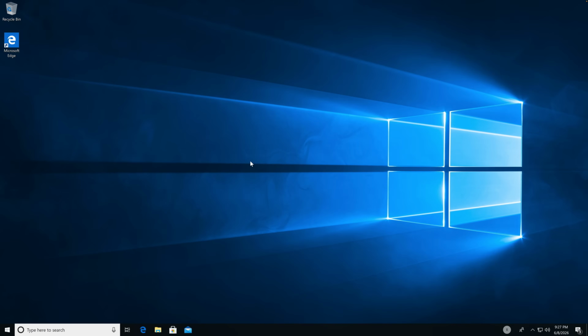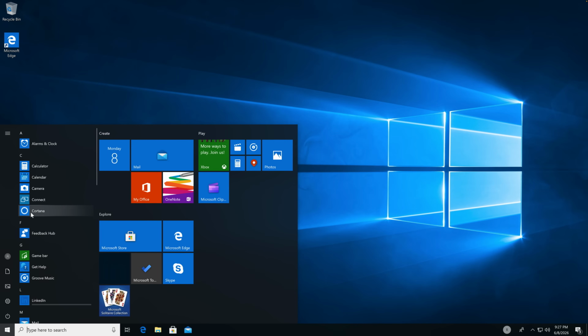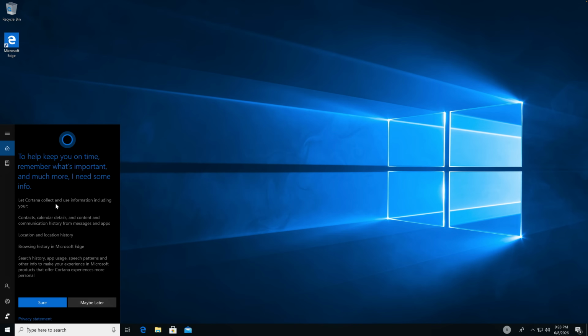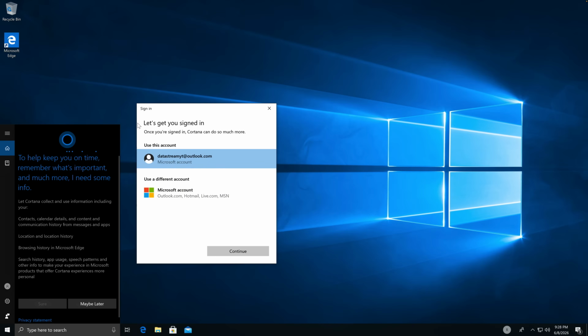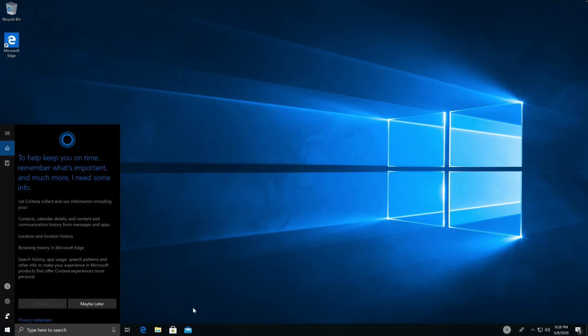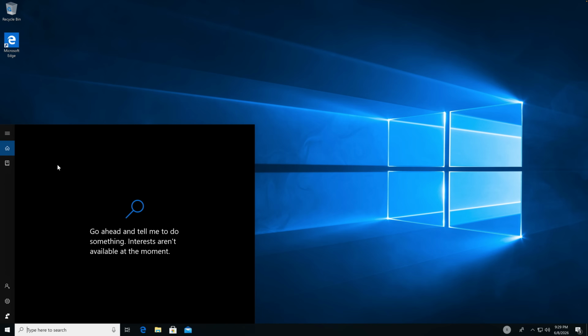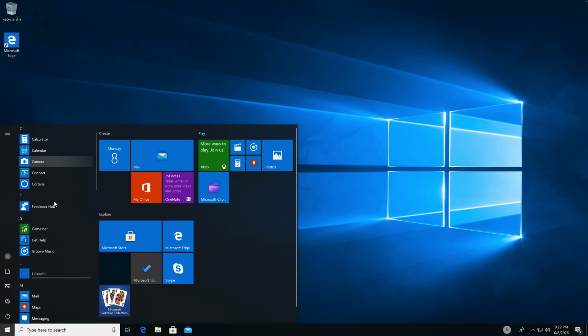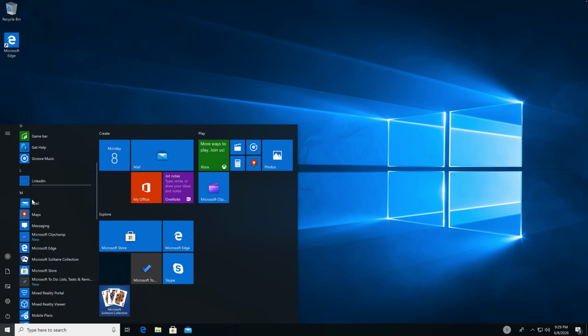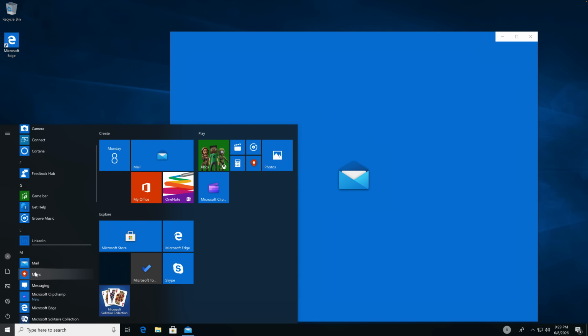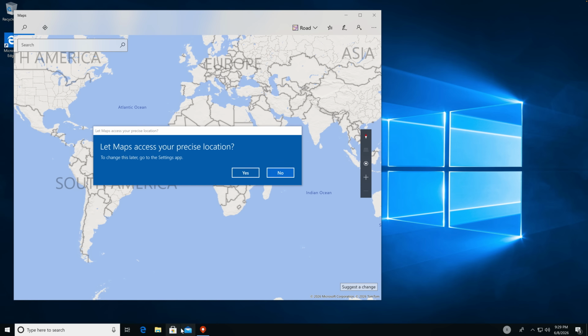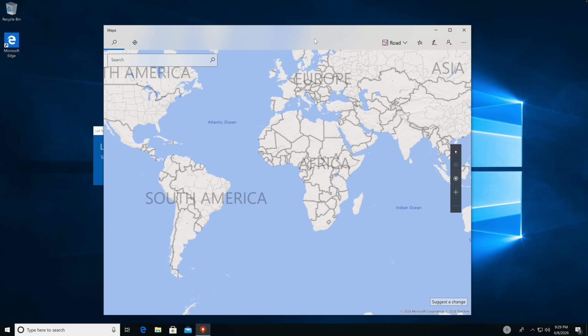So I have just logged back onto Windows 10 and let's see. I want to see the applications that didn't work. Cortana. Let Cortana collect and use information. Sign in. So this one needs a Microsoft account. Something went wrong. Okay, no. Yeah, so this one just straight up doesn't work for me anymore. In that case, let's also see Mail. Does this one work and does Maps work? Yeah, for some reason Mail just refuses to work. But we can see that Maps opened.